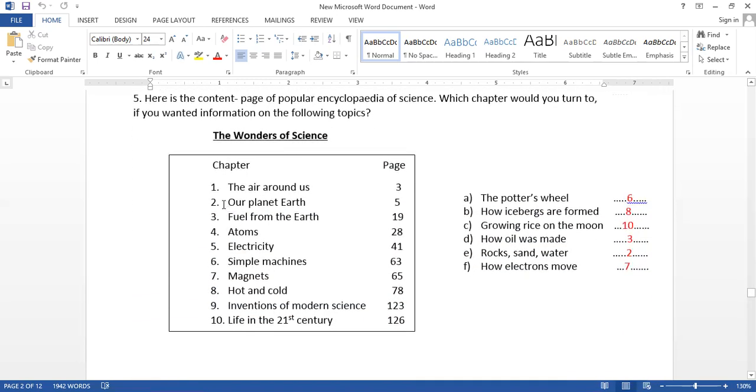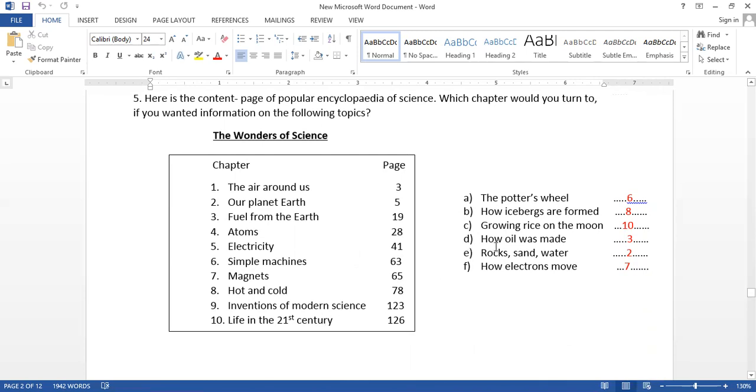Okay. The potter's wheel, simple machines. How icebergs are formed, hot and cold, icebergs are cold. Growing rice, we are not doing it now in this century, so life in the 21st century.